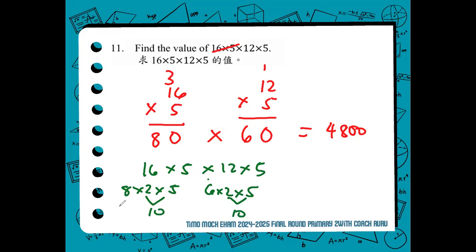So you have 8 times 10 and 6 times 10. 8 times 10, 80. 6 times 10, 60. So the same, you have 80 times 60, 4,800. So in this item, just like number 10, the previous item, you can answer an expression in many different ways. It's up to you where you will be comfortable, and always double check if your answer is actually correct.